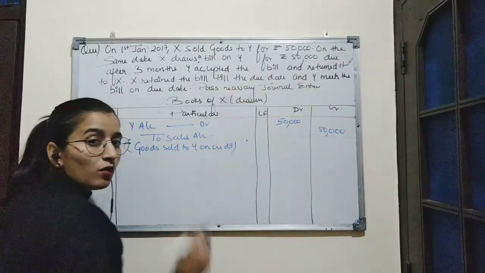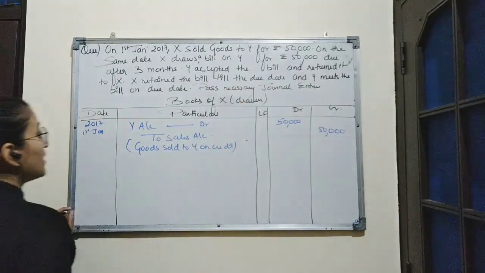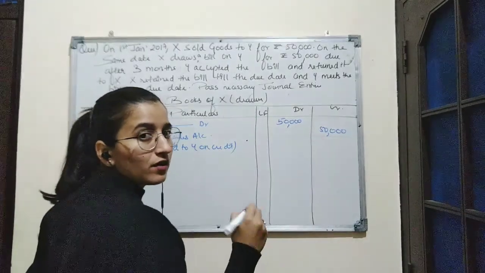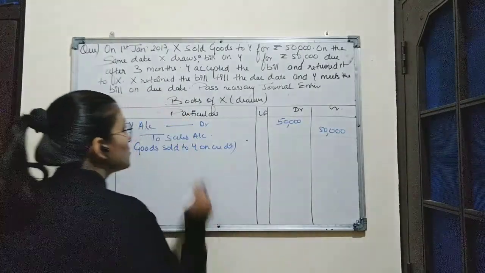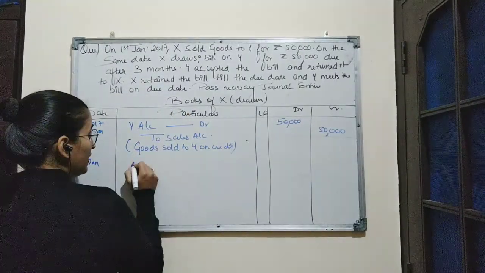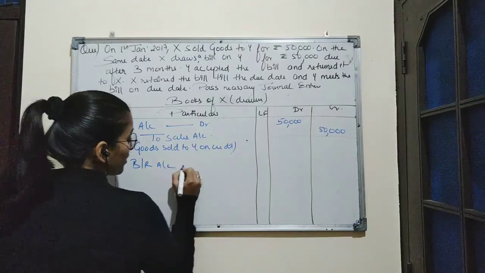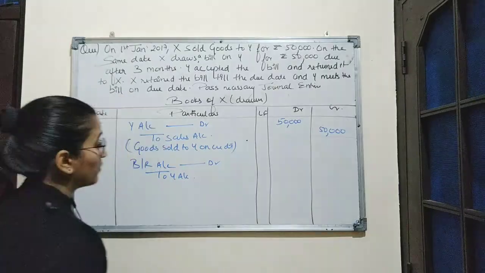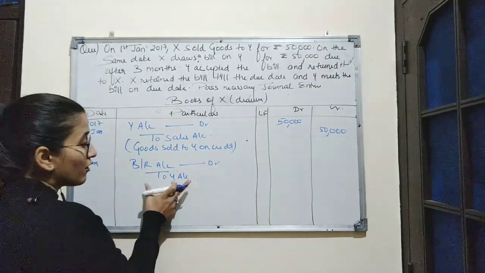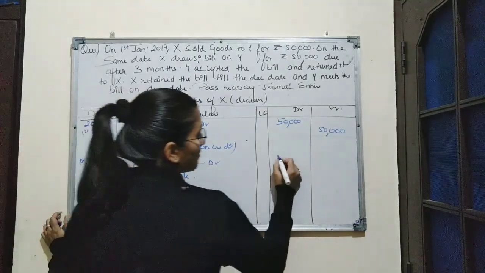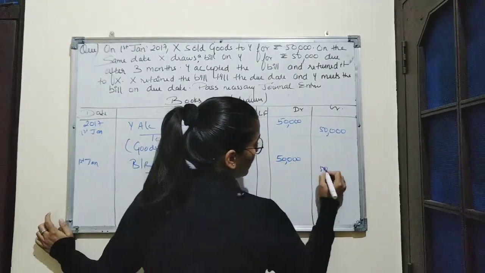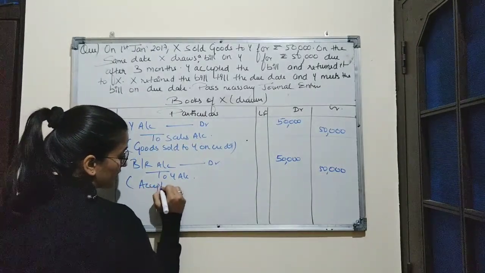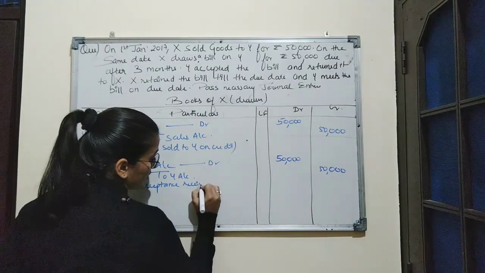Now on the same date, X draws a bill for rupees 50,000 due after 3 months. Y accepted the bill on the same date, so the date will be the same, 1st January. Y accepted the bill, signs on it and gives it back to the drawer. So here the drawer is receiving BR. So we will debit BR account, debit to Y account, as the drawer is receiving the bill from Y after his acceptance. Amount is the same, 50,000 and 50,000. Narration will be acceptance received from Y.